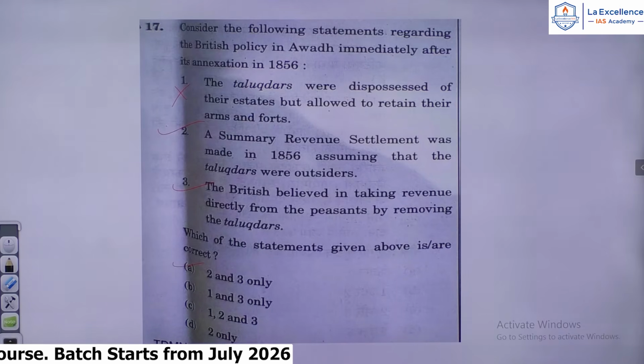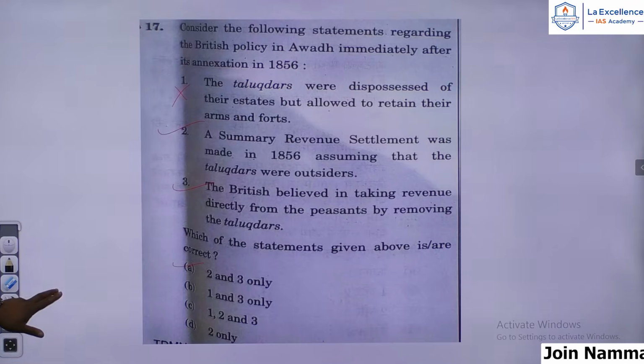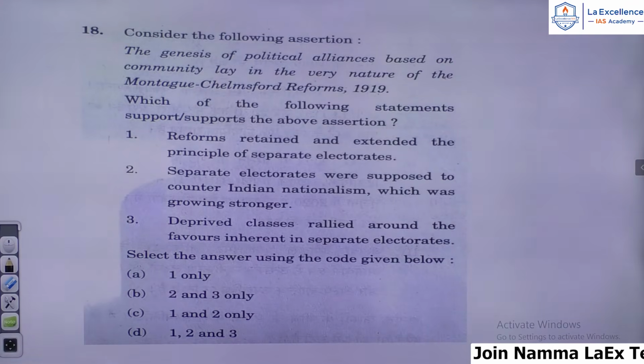Okay, and they also dispossessed the influential section of our society, which was one of the reasons for the outbreak of the 1857 revolt, because most of the soldiers in the British Indian Army, a sizable amount of them, came from Awadh. Let us go to the next question.